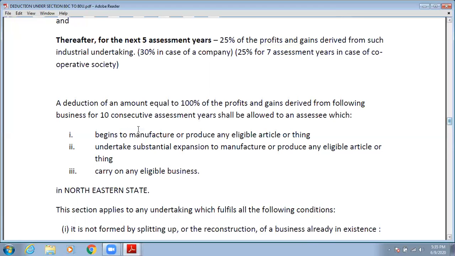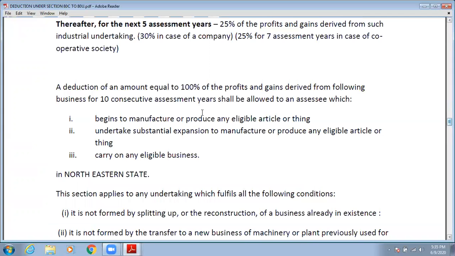Now next, this reduction will be allowed. Which kind of assessee will this reduction be allowed to? So let's see. Which begins to manufacture or produce any eligible article or thing, undertakes the substantial extension of manufacture or produce of any eligible article or thing, carries on any eligible business. So if your assessee is engaged in manufacturing or producing any eligible article or thing, and also undertakes the substantial extension to manufacture or produce such eligible article or thing.